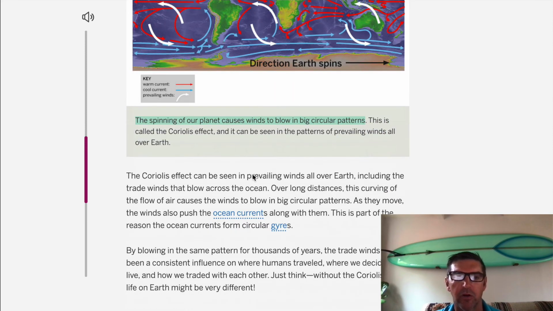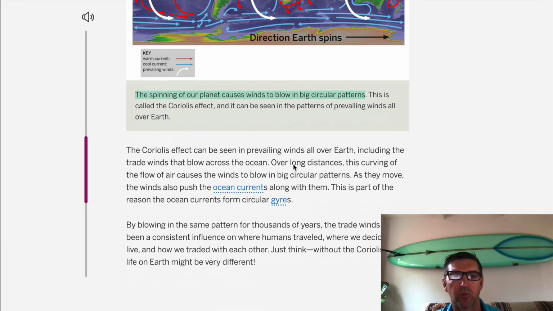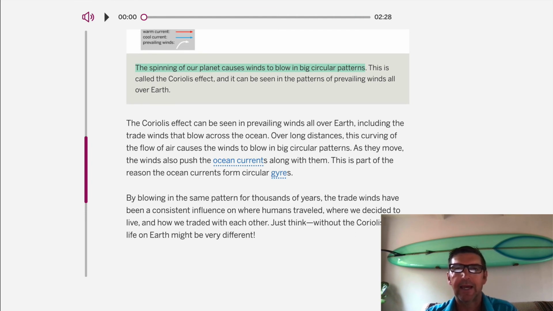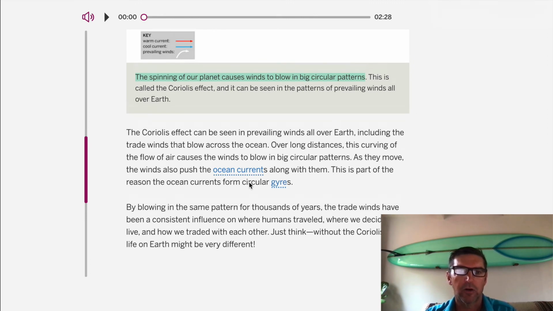This is called the Coriolis effect, and it can be seen in the patterns of the prevailing winds all over Earth. Thousands of years, the trade winds have been a consistent influence on where humans traveled, where we decided to live, and how we traded with each other. Just think, without the Coriolis effect, life on Earth might be very different. All right, fantastic. So that is a very good short article.